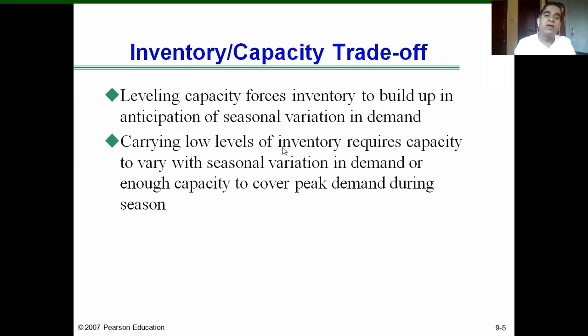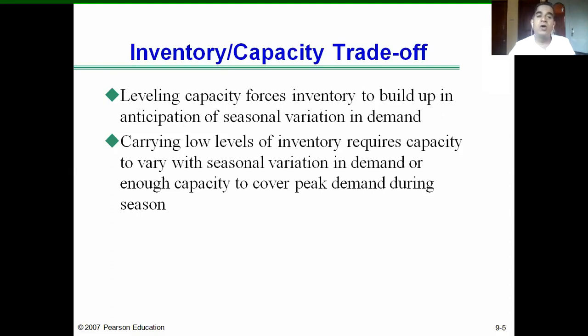Then carrying low levels of inventory is another option. It requires a capacity that varies with seasonal variation in demand, or enough capacity to cover peak demand during the season. So if the company decides to maintain a lower level of inventory, its production capacity should vary with the seasonal variation in demand. During the off season, the company should be able to produce the required units at a lower cost, and during the season it should be able to manufacture a large number of units to meet the increase in demand.